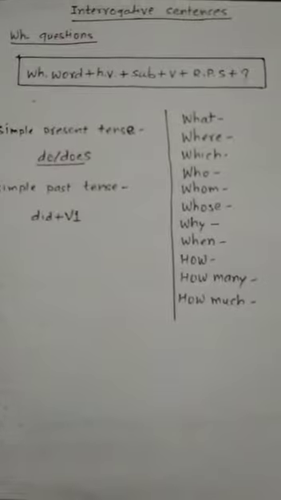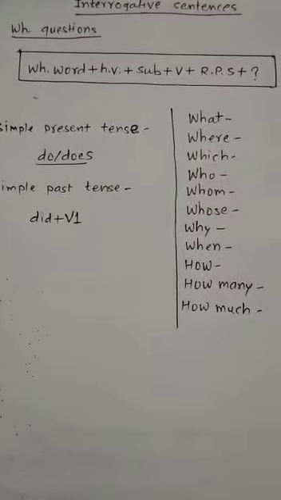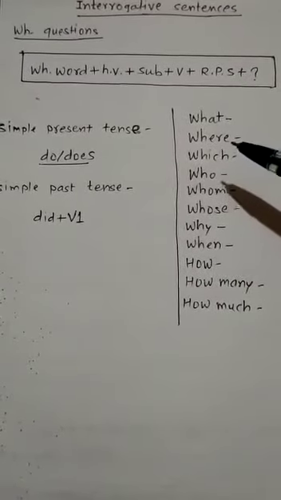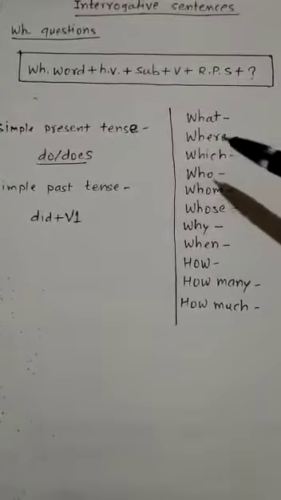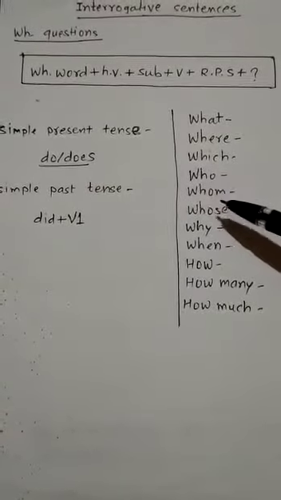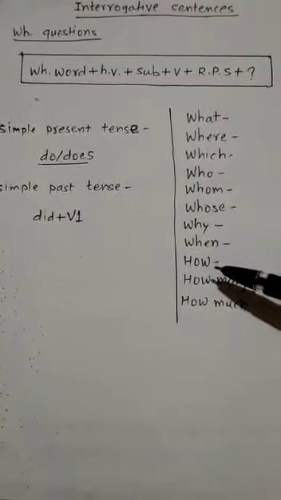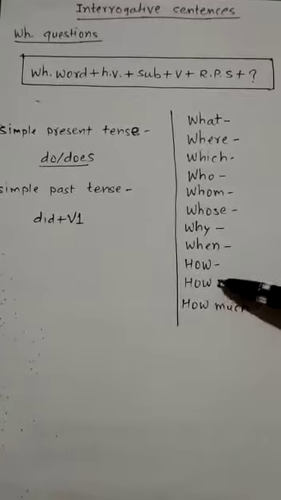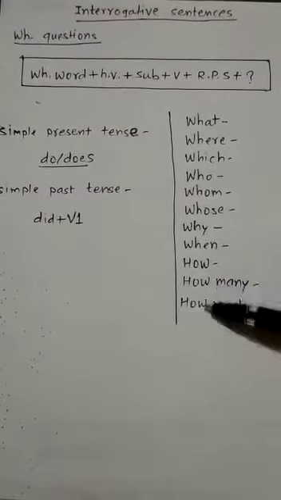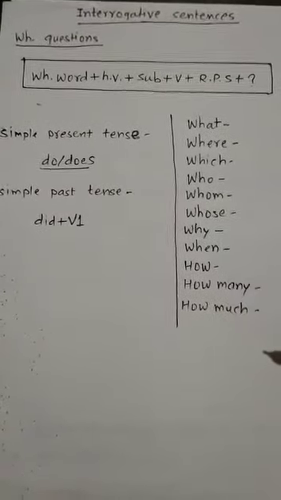So today we are going to study WH questions. So WH questions, it means what? The kind of questions that start with these WH words: what, where, which, who, whom, whose, why, when. Then see, how many, and how much. Though these questions are not starting with WH, still these questions are known as WH words.